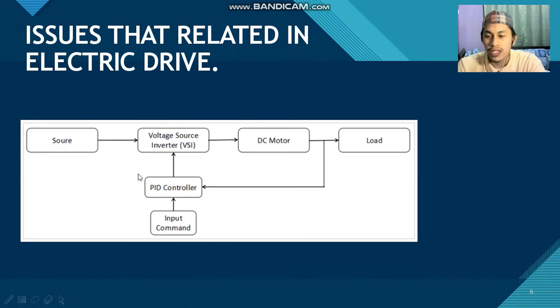The next one is the PID controller. The PID controller will control the DC motor speed by giving feedback into the system. The PID controller will control the DC motor until it gives the required speed output. The last part is the DC motor. The type of DC motor used in this project is a brushless DC motor, BLDC. This type of DC motor is highly efficient and controllable to give accurate output speed.